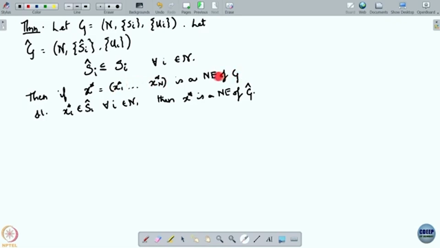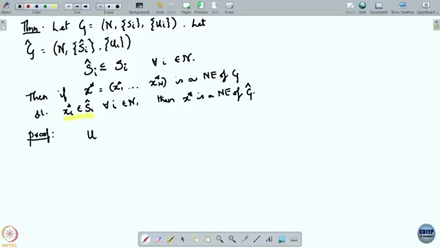Now suppose X star is a Nash equilibrium of G, with this property, and this is important, that X star i is in S hat i. So X star is actually feasible for the game that you have formed after elimination. Then X star is also a Nash equilibrium of G hat. So you have your original game, you have a Nash equilibrium of that game, and you have another game formed by eliminating some strategies, but after elimination this Nash equilibrium is still present in the smaller game. Then the claim is that it is also a Nash equilibrium of the smaller game.